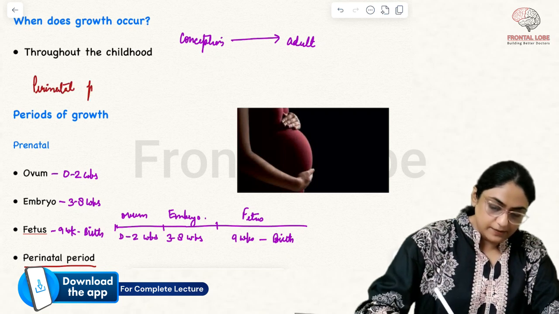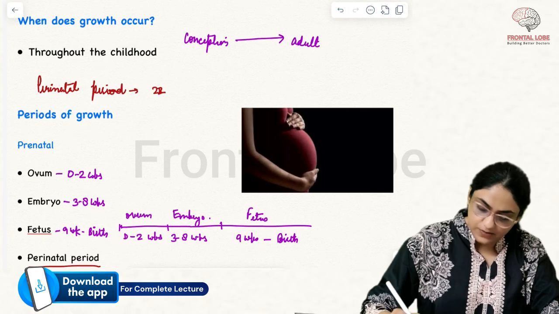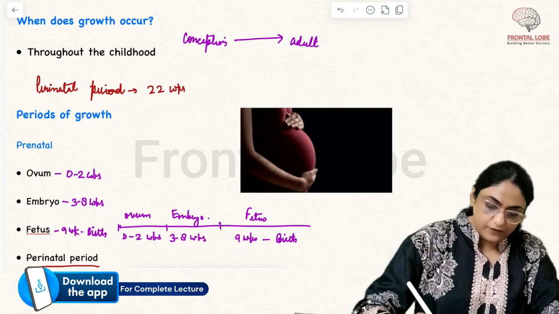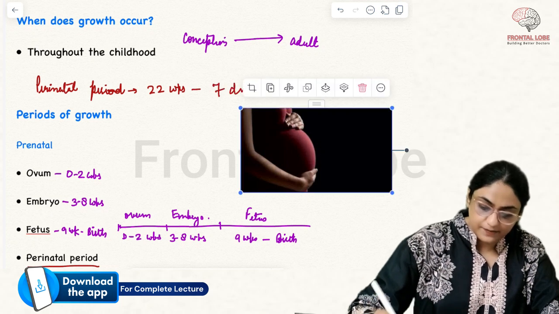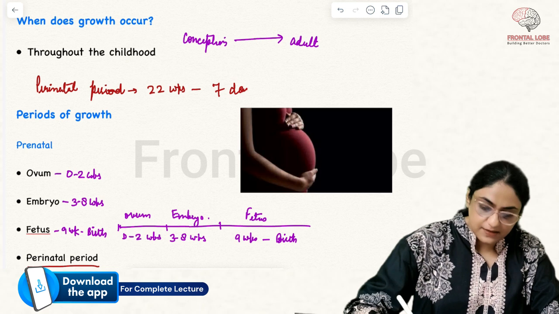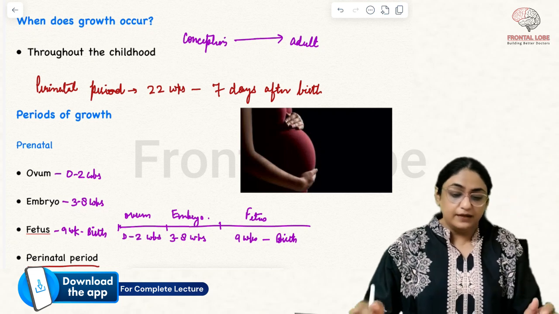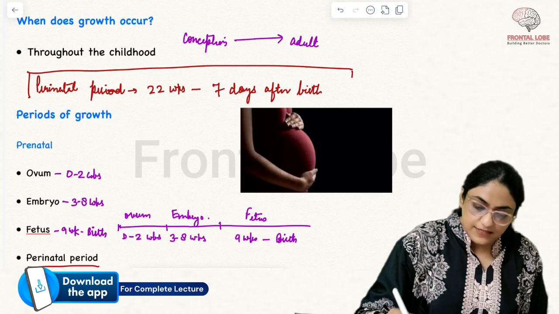Perinatal period is nothing but 22 completed weeks till 7 days after birth.